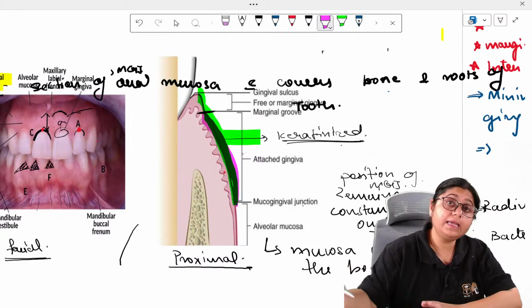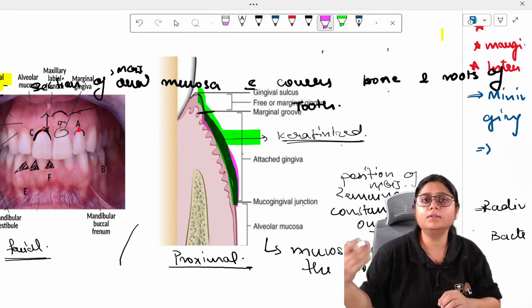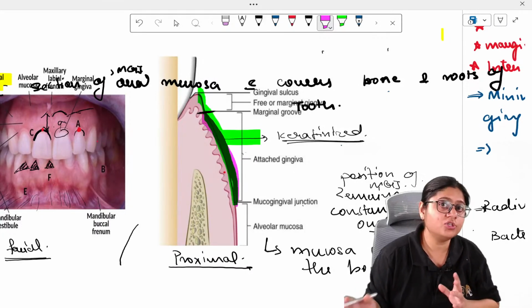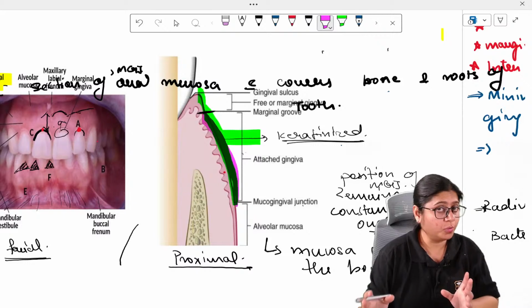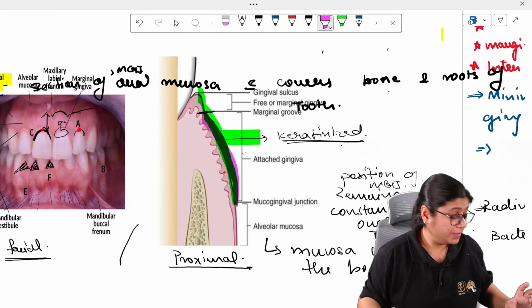And this we will see later when we read topics from mucogingival surgeries. You will understand the difference between keratinized gingiva and attached gingiva. Don't worry, guys. Okay, Sanjana, I hope it is clear.